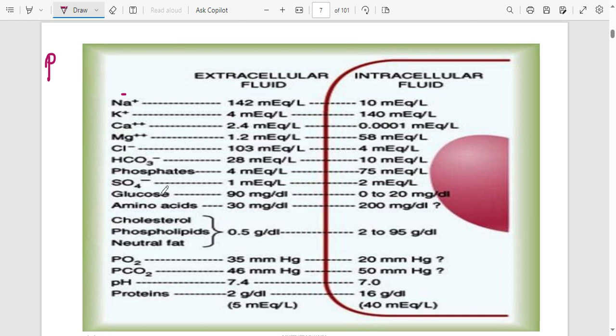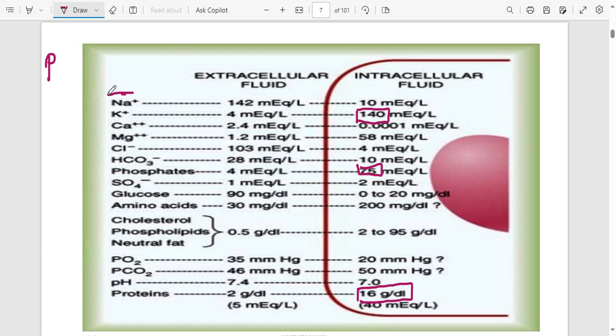Look at proteins. You can see the concentration of proteins inside the cell is more than outside the cell. In grams per deciliter it is 16. In milliequivalents per liter it is 40. If you go again to potassium, it also has a P. It is more inside the cell, 140. It's actually the major positive ion inside the cell. If you go to phosphates, they also have a P. You can see phosphates are more inside the cell. So the P's are more inside the cell.